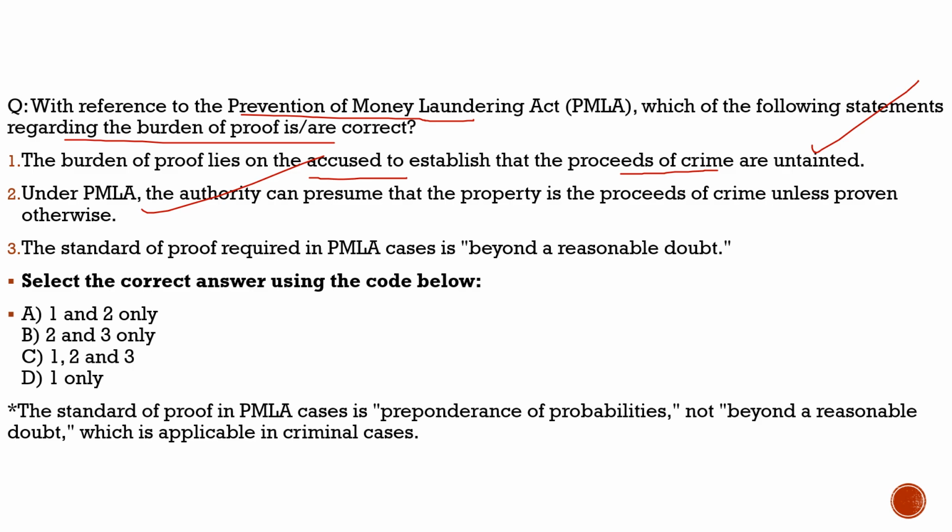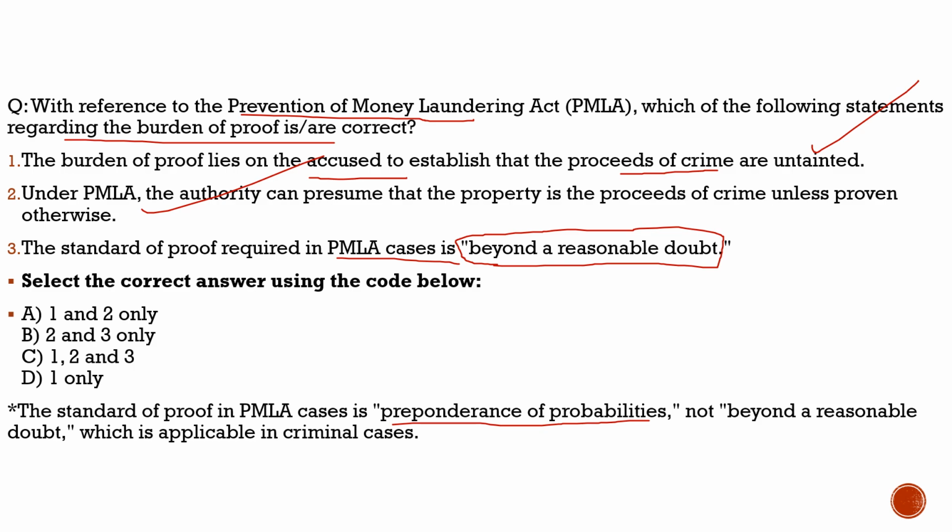Third, the standard of proof required in PMLA cases is beyond a reasonable doubt. No, it is not the standard of proof. But the standard of proof used in this is preponderance of probabilities. So what is this concept of beyond a reasonable doubt? That here the courts 100% believe that this person is not guilty, then only, beyond a reasonable doubt that courts believe. It is not the case here, but the case is preponderance of probabilities.